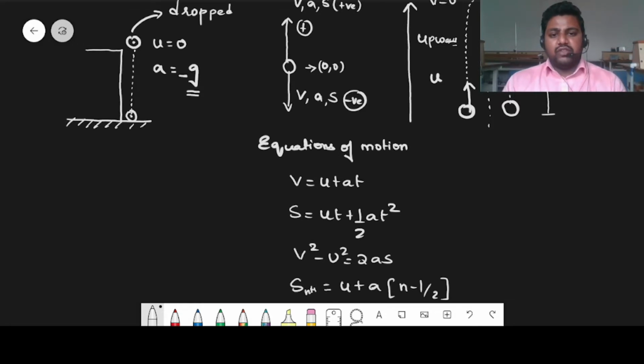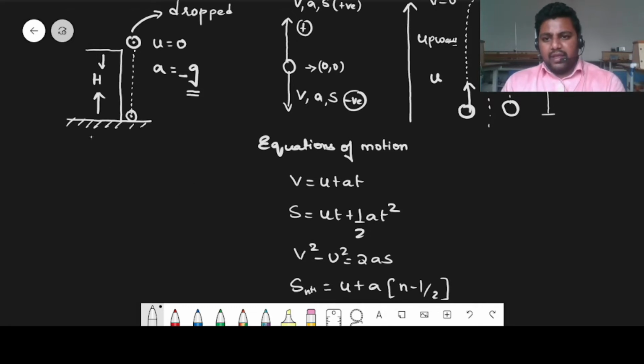These are the equations of motion that we have known. Now, using these equations along with the sign conventions, we can analyze the time taken by the object to reach the ground, the height that the object has traveled, and in how much time it covers that height. All these parameters we can analyze.